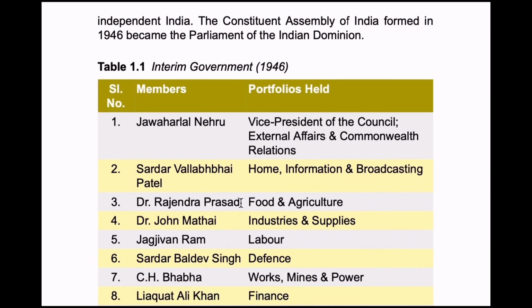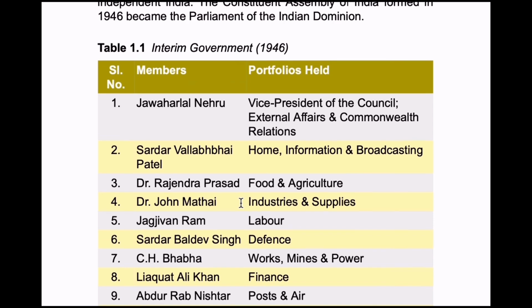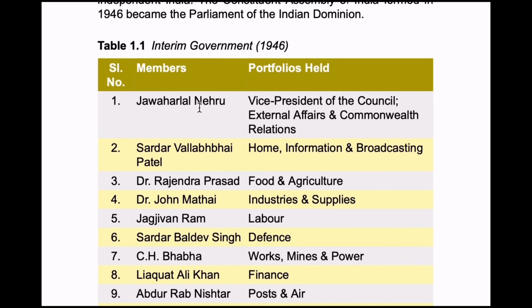So now the interim government. The portfolio system was introduced by Lord Cannon.